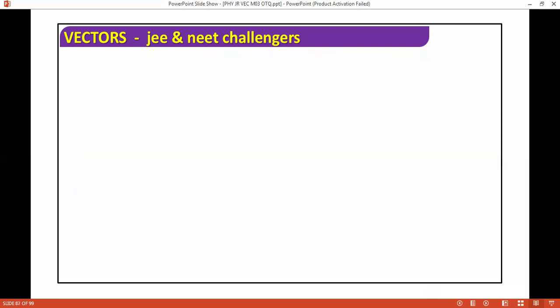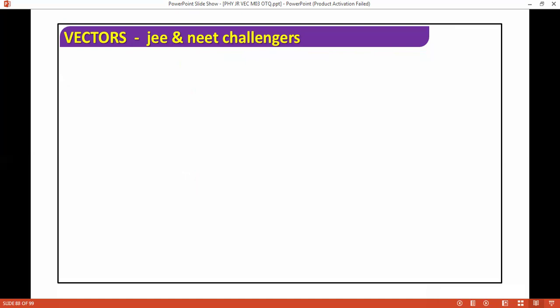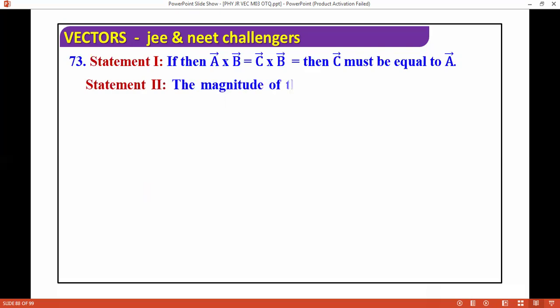Okay, so see, here a plus b plus c is 0. If you take three vectors, the sum of three vectors can be 0. Triangle of vector addition. Okay. Next question.